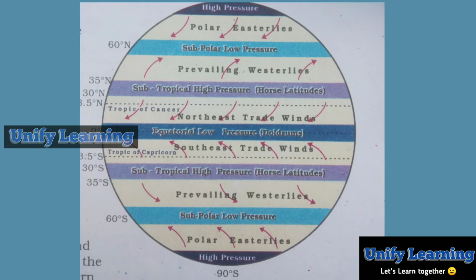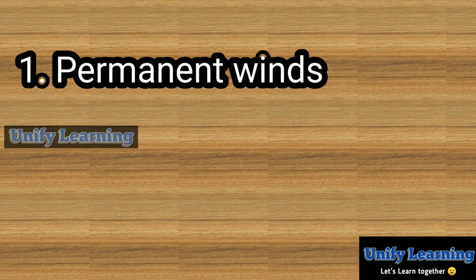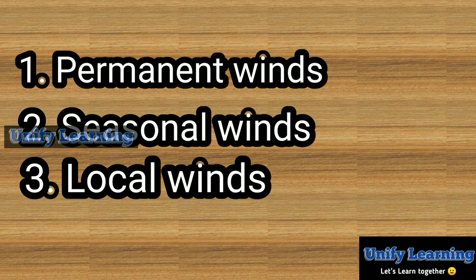For better understanding of the system, let us see the major pressure belts and wind systems of the world. Even though the picture looks very complicated, these winds can be broadly divided into three types: permanent winds, seasonal winds, and local winds. Coming to permanent winds, the trade winds, westerlies, and easterlies are the permanent winds. These blow constantly throughout the year in a particular direction only.